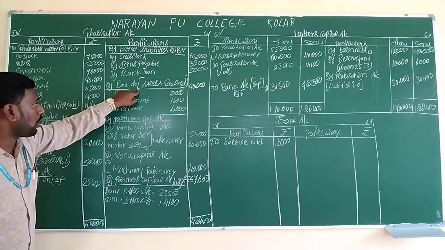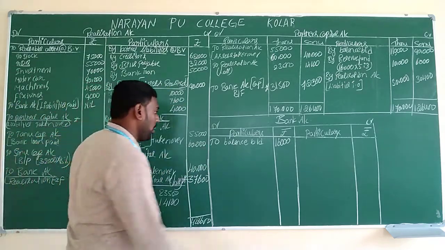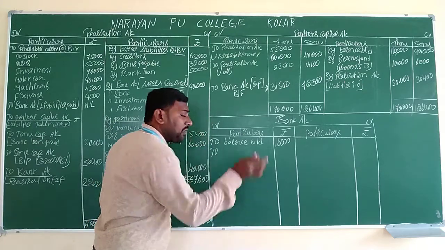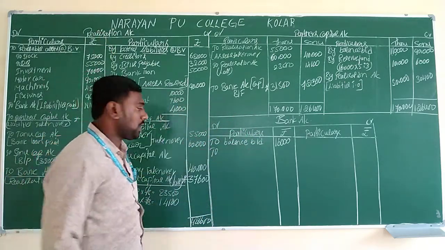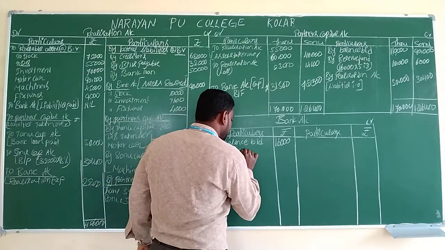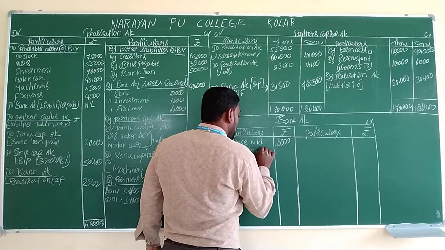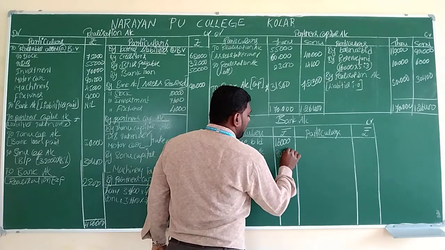"By bank account." The "by bank" will be converted into two sides of that bank account. So we will write "To realization account." From where do we have to get this amount? From the realization account we have to transfer this money. The value is 90,000.